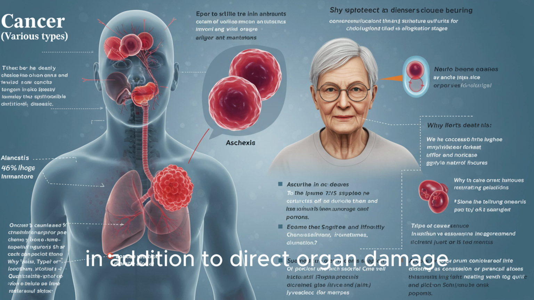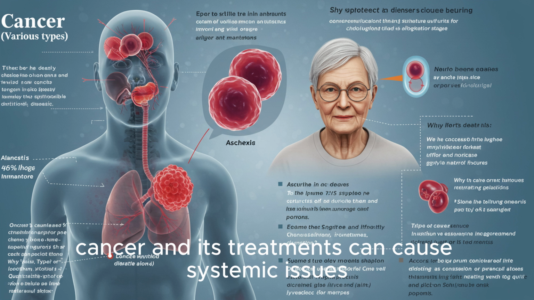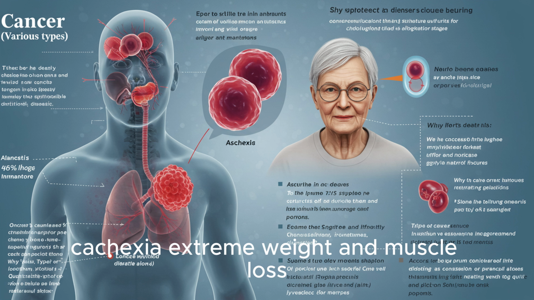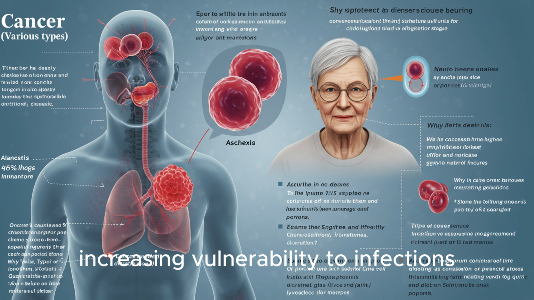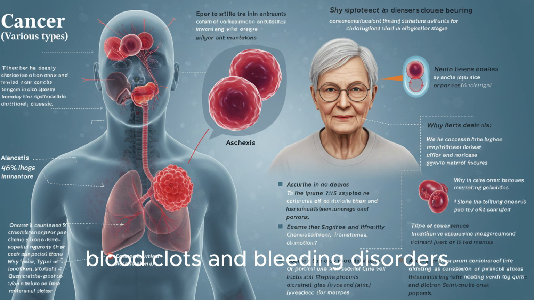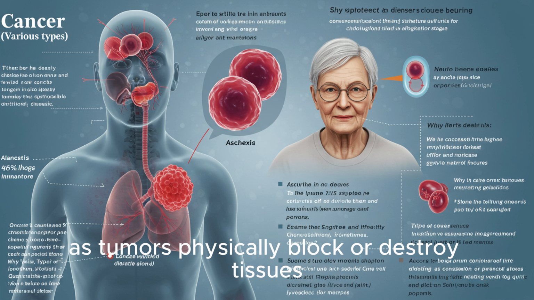In addition to direct organ damage, cancer and its treatments can cause systemic issues. Cachexia, extreme weight and muscle loss. Suppressed immune system, increasing vulnerability to infections. Blood clots and bleeding disorders. Organ failure, as tumors physically block or destroy tissues.